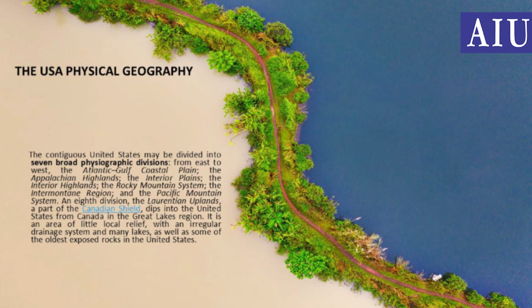It's an area of little local relief with an irregular drainage system and many lakes, as well as some of the oldest exposed rocks in the United States.